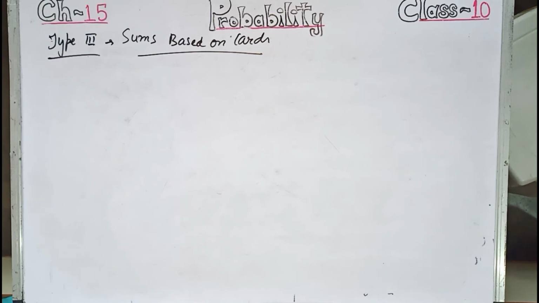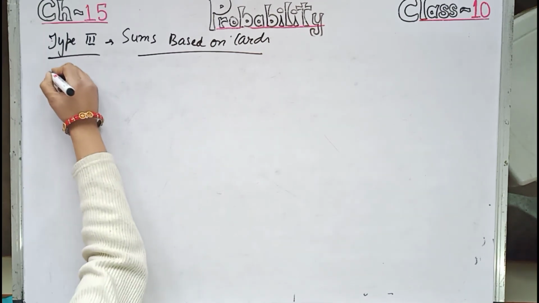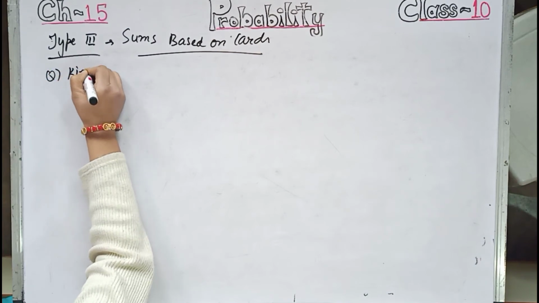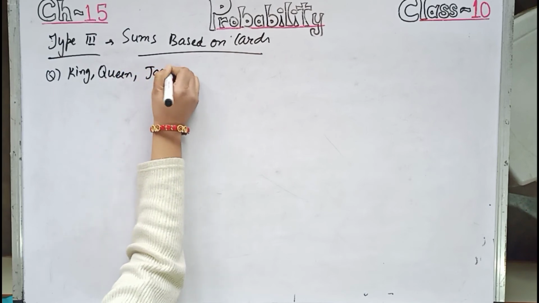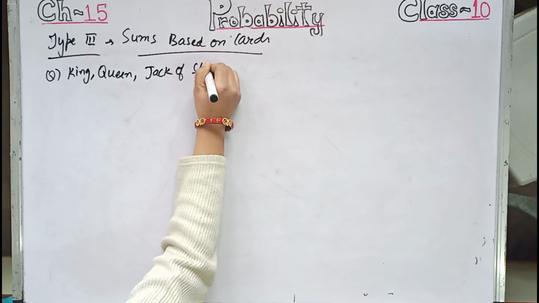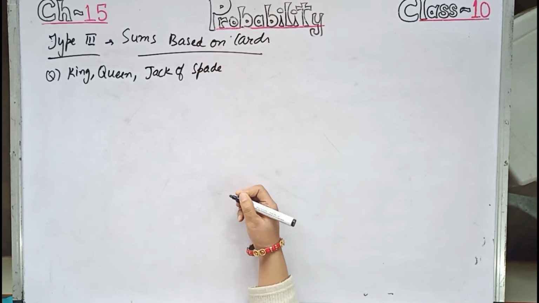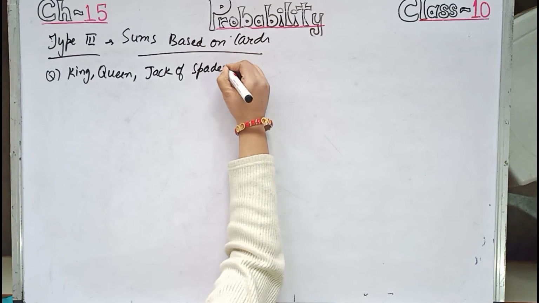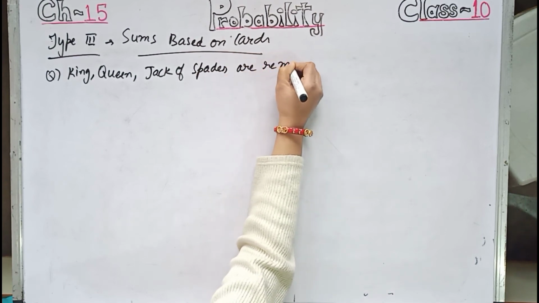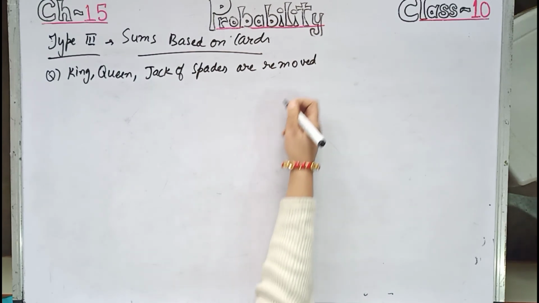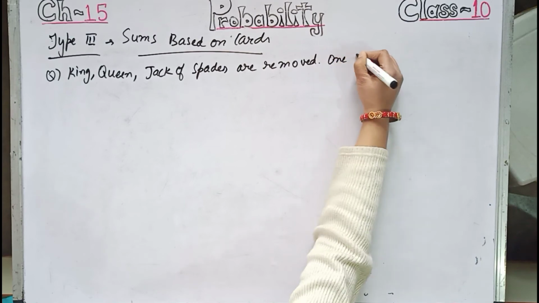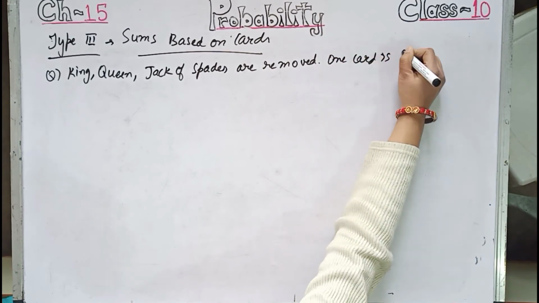The king, queen and jack of spades are removed. The question I am writing: king, queen, jack of spades are removed from a deck of 52 cards. One card is selected.